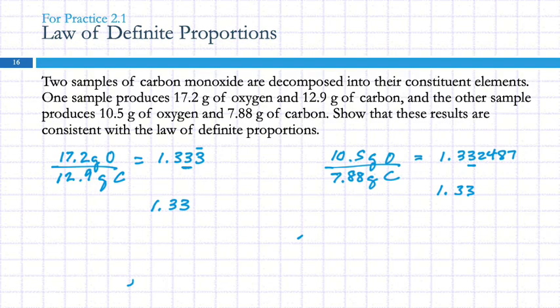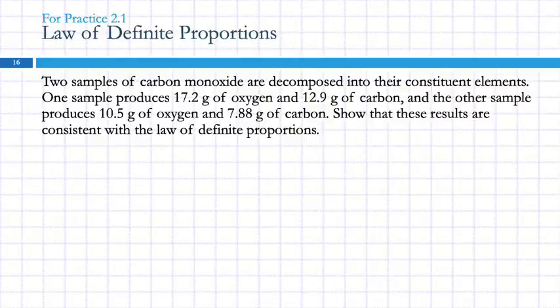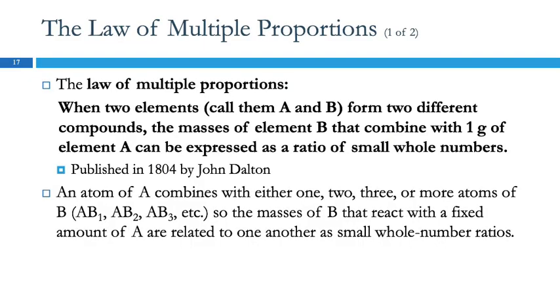There's a question kind of like this on the worksheet too. The law of multiple proportions. This one is so confusing when you say it in words. When 2 elements, just call them A and B, form 2 different compounds, the masses of element B that combine with 1 gram of element A can be expressed as a ratio of small whole numbers.